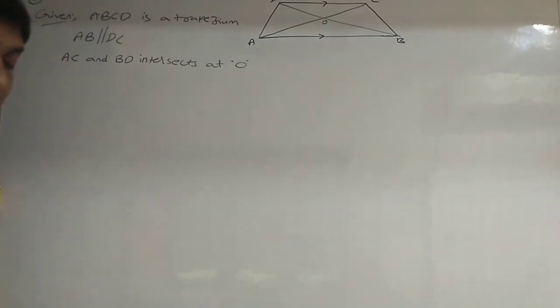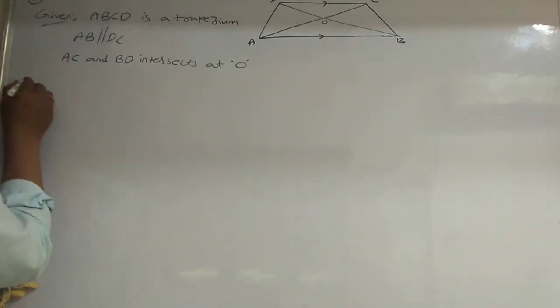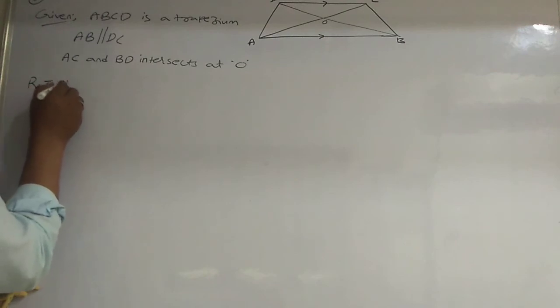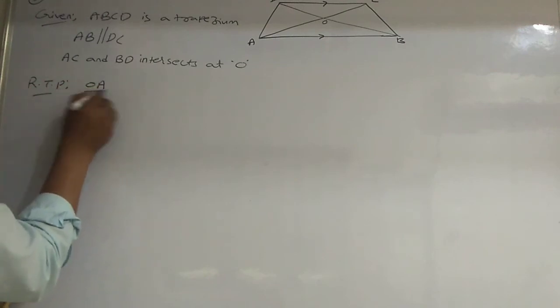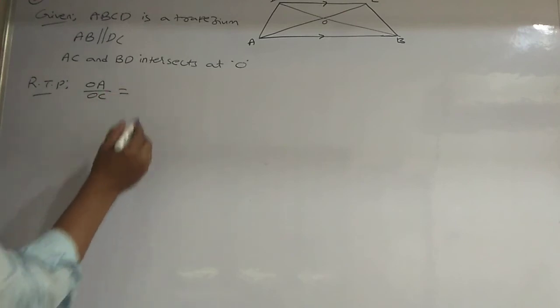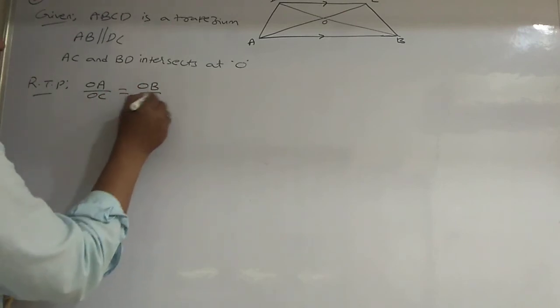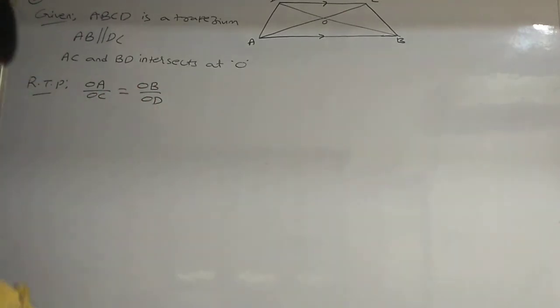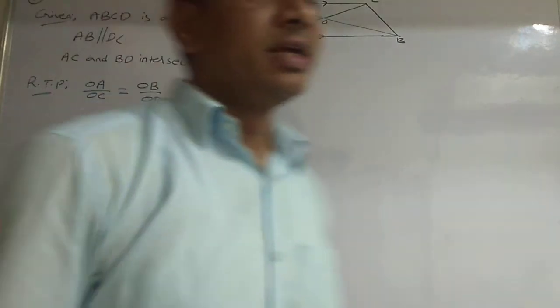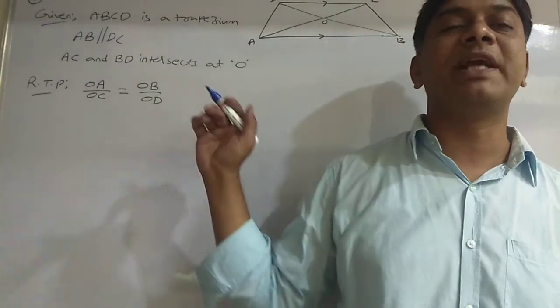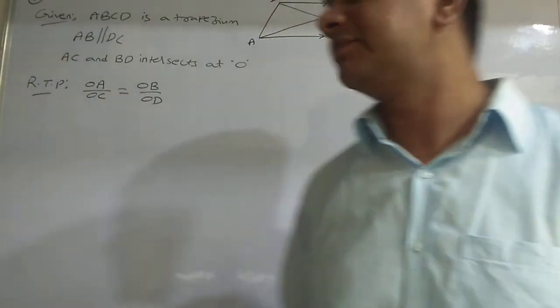At O. Then what I have to prove here? Required to prove is OA by OC is equal to OB by OD. Same problem I proved in BPT also. BPT only is easier than this.